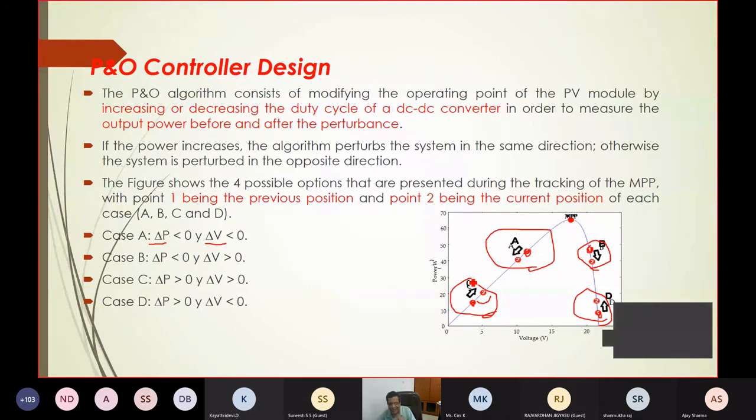The new duty cycle is generated based on the measurement of del P and del V, basically the sign of del P and del V. You can do it by crisp or by fuzzy: if del P is small and del V is small, then increase the duty cycle by a small amount. You can make a fuzzy PO controller, or not fuzzy, simply increment by del x, which is pre-decided. But one problem you will get with the pre-decided step: for example, if the curve is very sharp and you are here, but the pre-decided step del x is like this, then you may oscillate about the solution because your gradient changes.